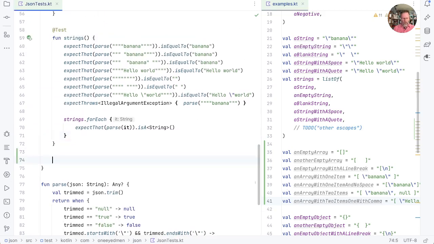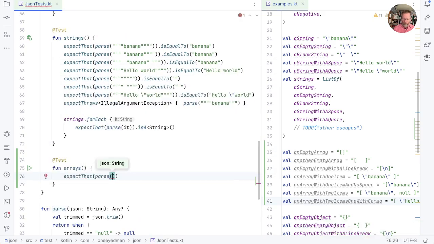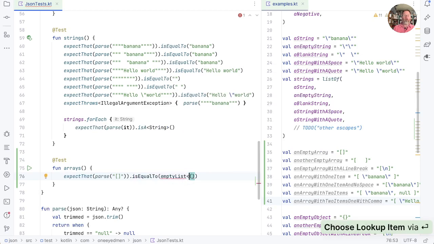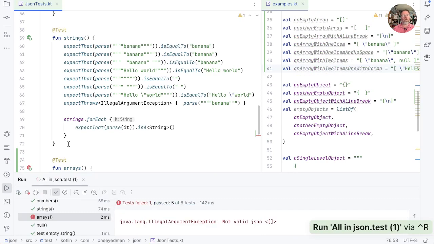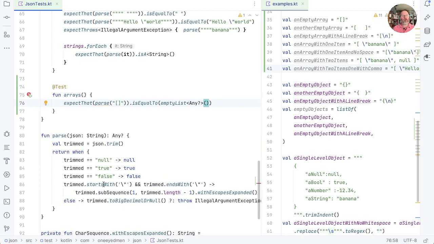So, test arrays. Expect that parse a string with just square brackets in it is equal to. Now what Kotlin type are we going to use? Well, I think that's an empty list. It's an empty list of what? Well, anything really, because JSON arrays don't restrict what you can put in them. Does that pass? Unsurprisingly, it doesn't. So now let's go down, and we've already got this code here that works with strings, so maybe we can give that a go.